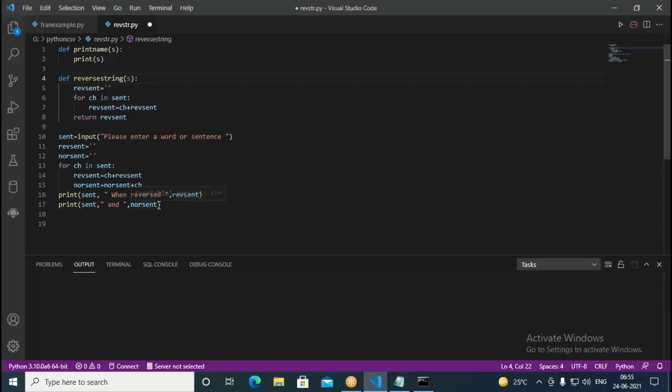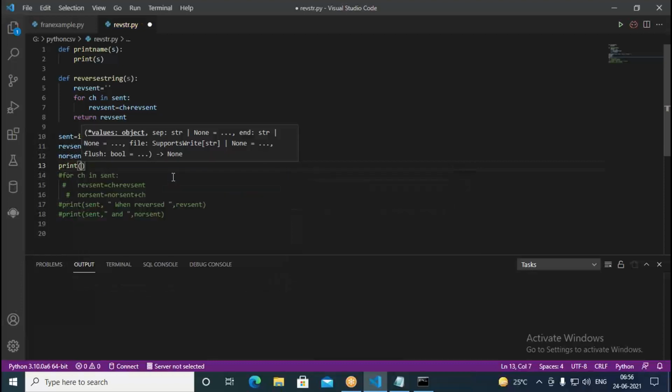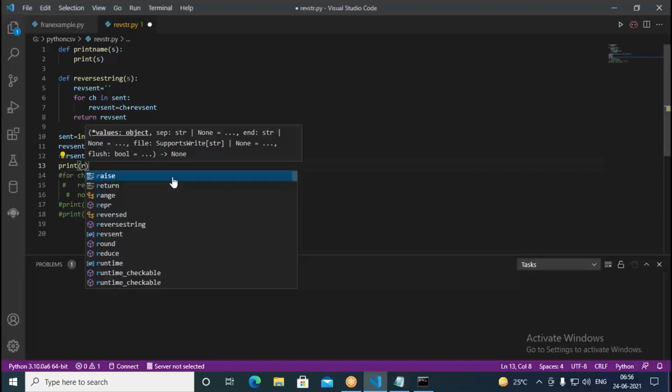Instead of writing a for loop here, I can define a function so that I can call that function. I don't use the for loop now, so I can comment this one out. Then I call that particular function for reversing. Here I enter an input, and I want to reverse that, so go with print, then write reverse string. We have a function called reverse string.